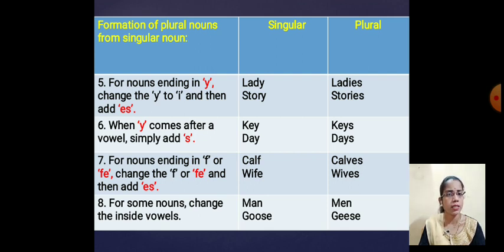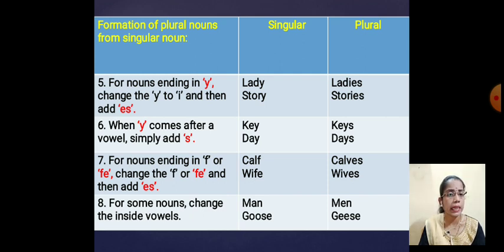Next one, the sixth rule: when y comes after a vowel, simply add s. See, that is the most important rule. If a vowel comes before the y, you have to write only s there.